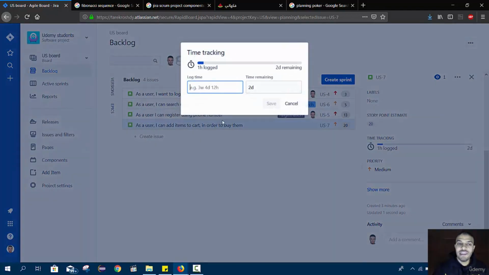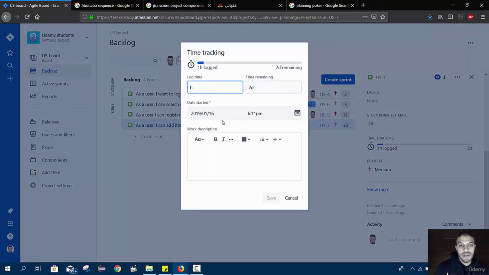If I add, for example, 8 hours, then 8 hours plus 1 hour is 9 hours, right? But here it writes 1 day and 1 hour. Why? Because Agile follows the standard 8-hour working day. This is a principle from extreme programming: each day consists of 8 hours only. So 9 hours of work means 1 day, which is 8 hours plus 1 hour.